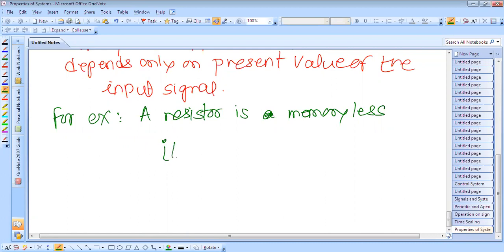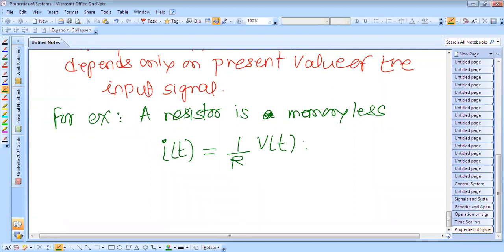What is the current flowing through this resistor in response to the applied voltage? It is denoted like this. By using Ohm's law, v = iR, the current flowing through the resistor is given by this.